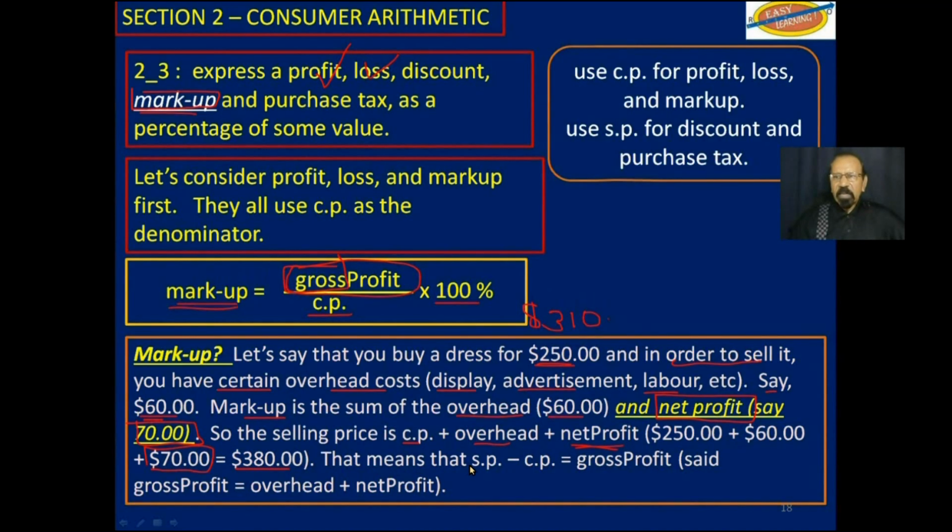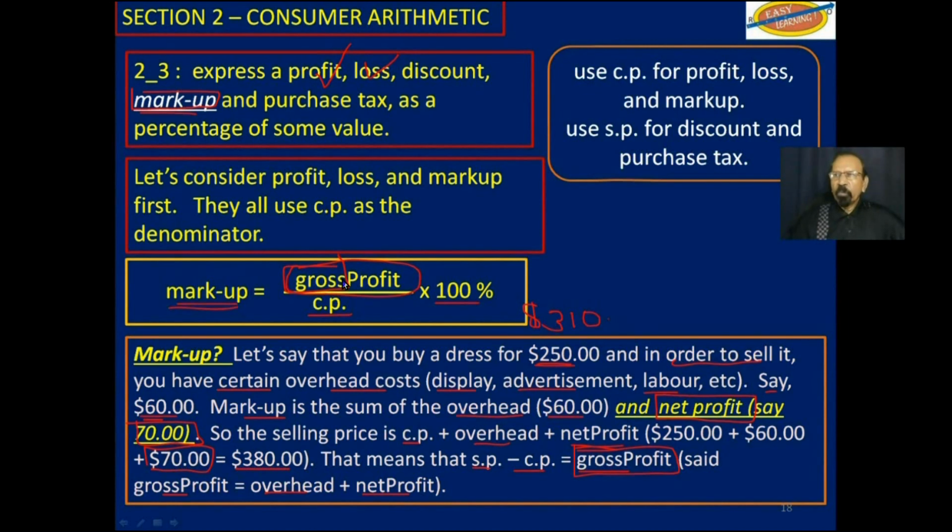Now, that means that the selling price minus the cost price is equal to the gross profit. And the gross profit is actually made up of the overhead plus the net profit. In those examples that we did previously, when we were dealing with profit, we were actually dealing with gross profit, which includes some net profit.